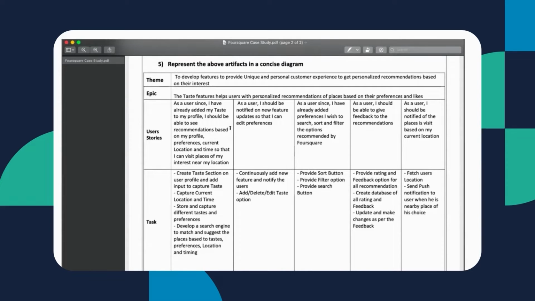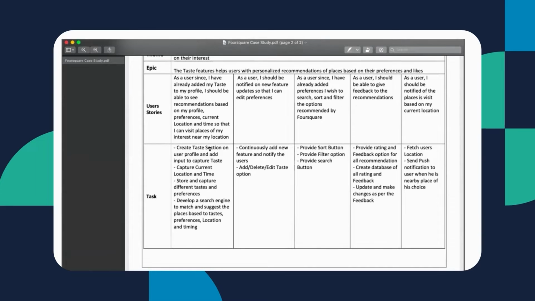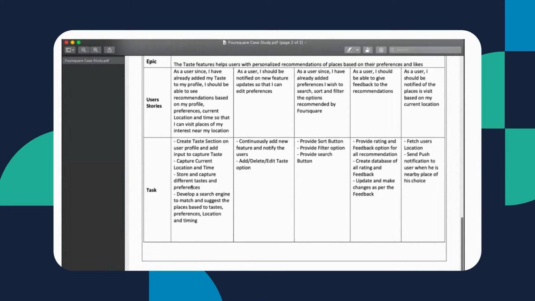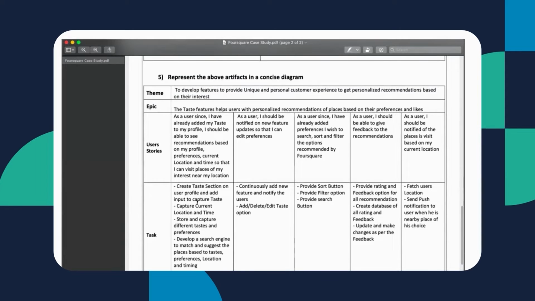That was one of the user stories, for which the tasks would be first creating the taste section so that we can capture the input from the user, and then based on the input we also get some details about the timing and location that the user is on the app, store and capture all of these preferences, and then we develop a search engine to match the suggested places based on the taste and the available options or experience that we have.